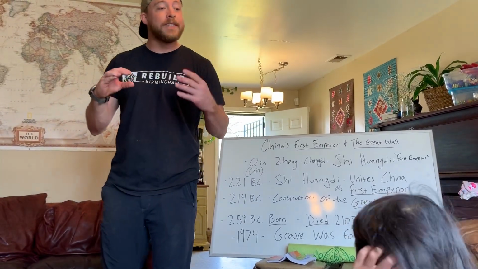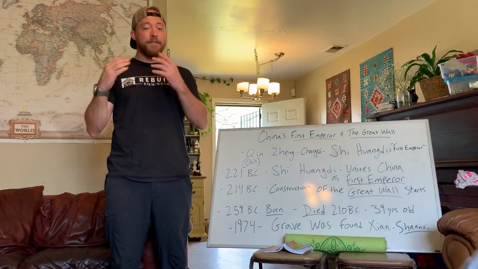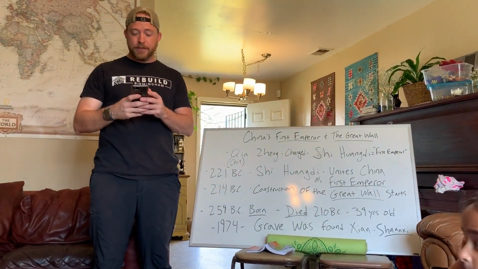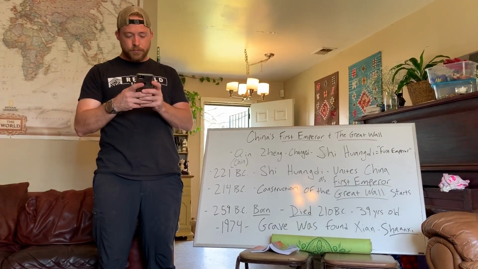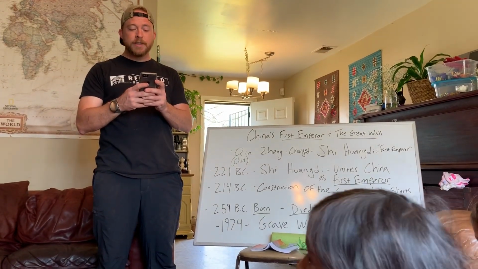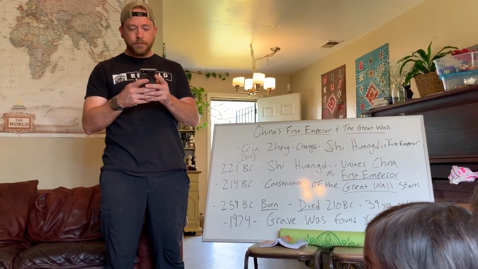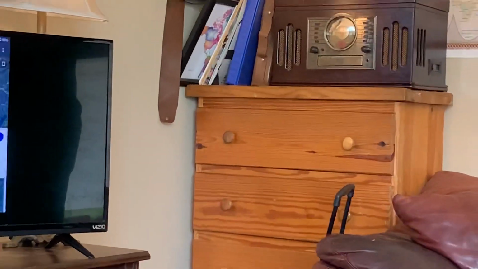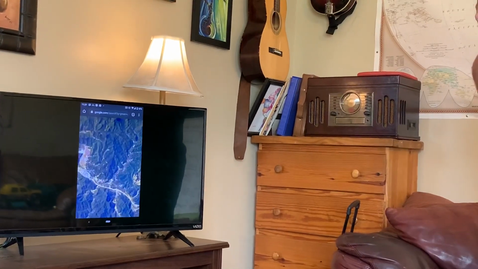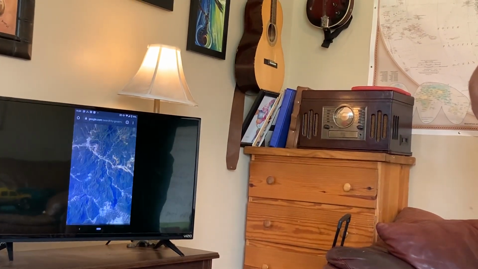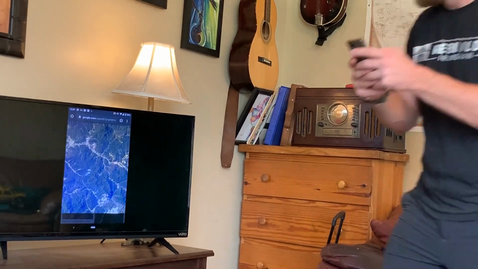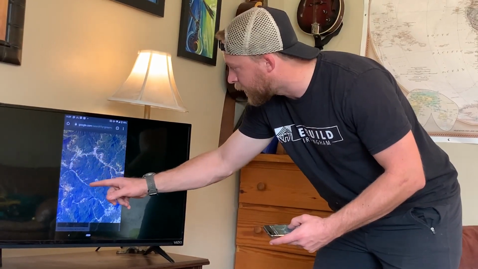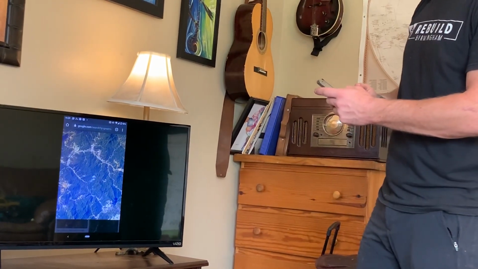Now, the Great Wall we can still visit today and we can still see. In fact, people say that you can see the Great Wall of China from outer space. Wait, you can? Yep, watch this. So you can see where the Great Wall digs into the earth from space. You can follow it. It goes all the way around the landscape of China, back around here. That's the Great Wall of China.